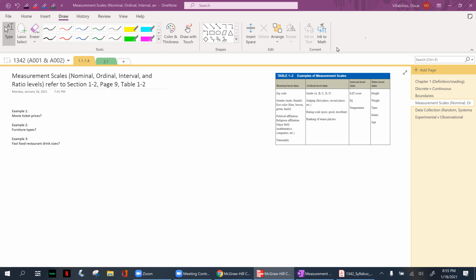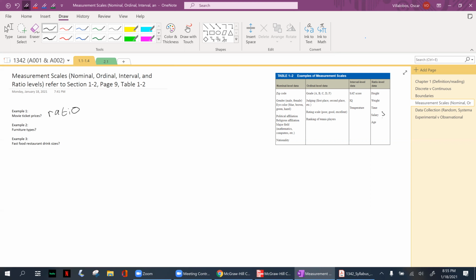Whenever you see this, what helps me is if you're looking at anything with money, right? Salary, something with price or cost, like for example, movie ticket prices. That's going to be a ratio. So this here will always be a ratio. So always be on the lookout for that money. Money is going to help us out. So whenever you see anything associated with money, go to ratio level.